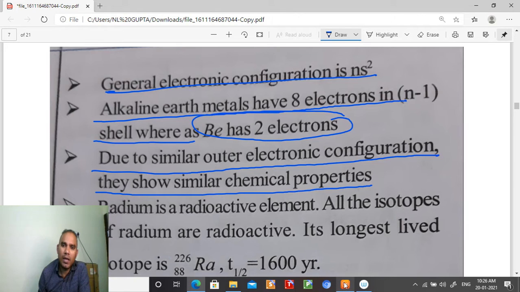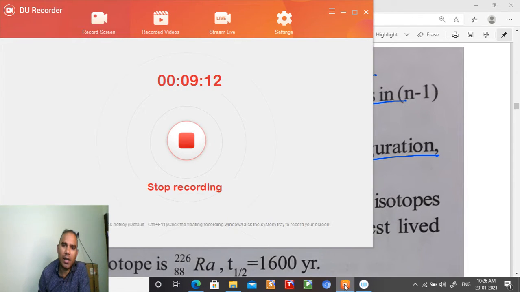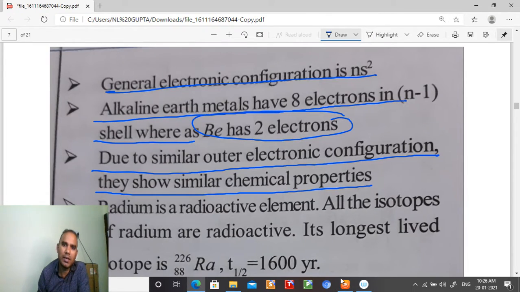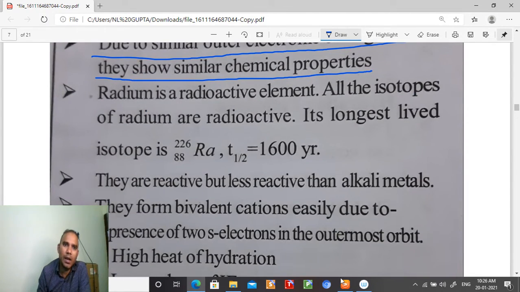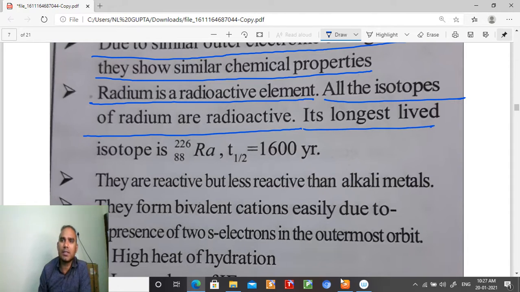Radium is a radioactive element. All the isotopes of radium are radioactive. Its longest lived isotope is how much, student? That is, half-life period is 1600 years. Radium 88, 226.